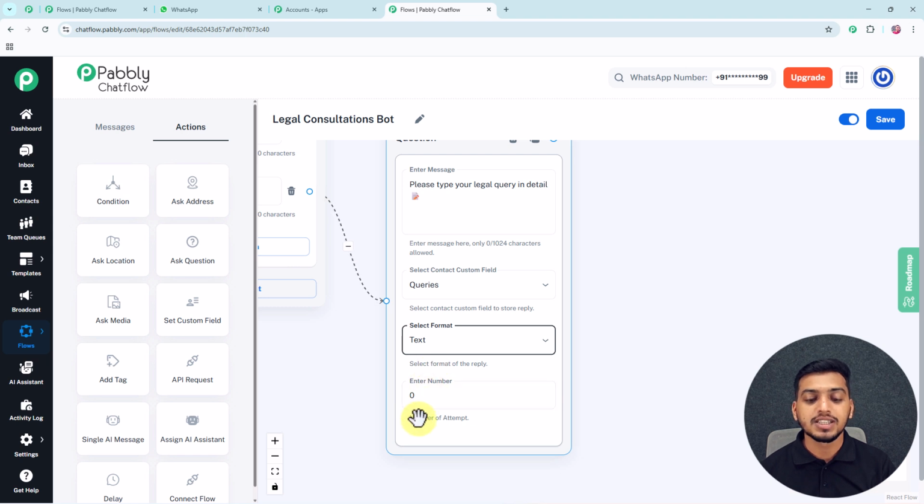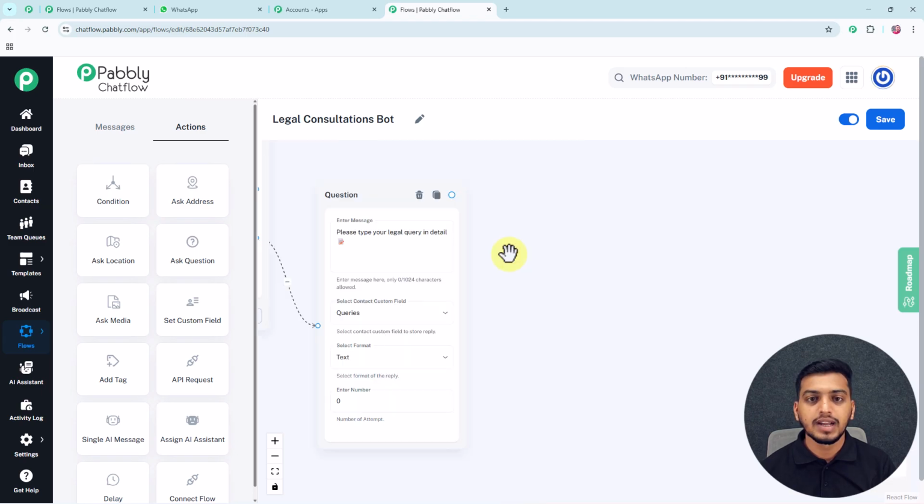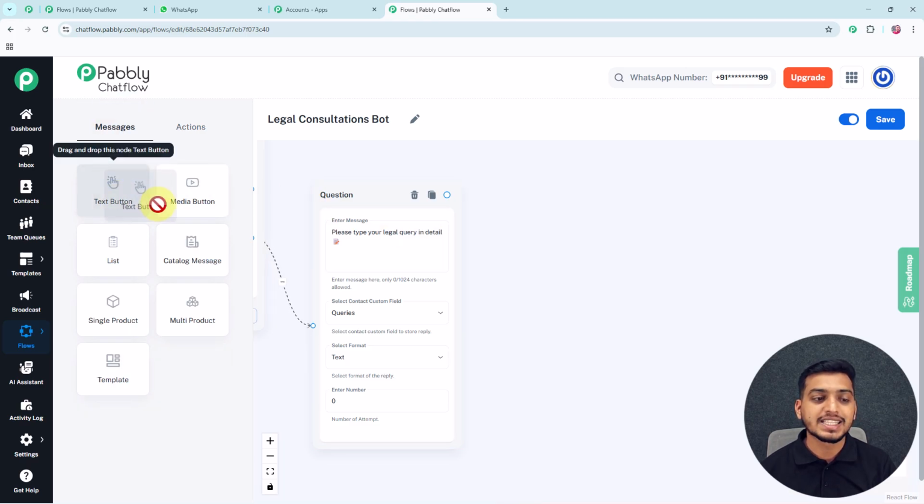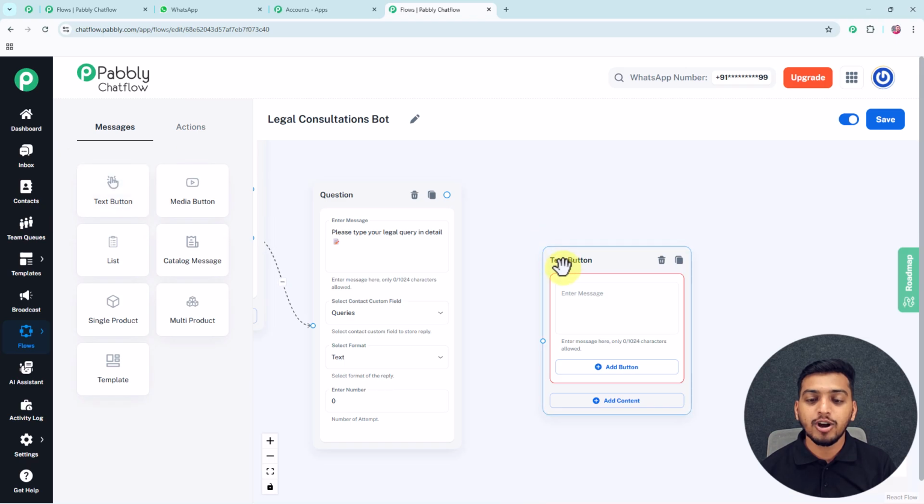And then for this number of attempts, you can see inside this particular box I can enter the number of attempts which I want to give to my customer. And then after this particular question, I want to send a message to my customer. So for that I will drag this text button from here and I will drop it in here.